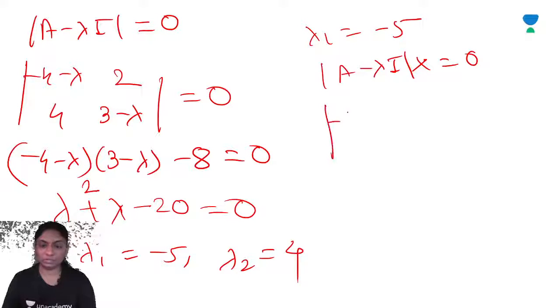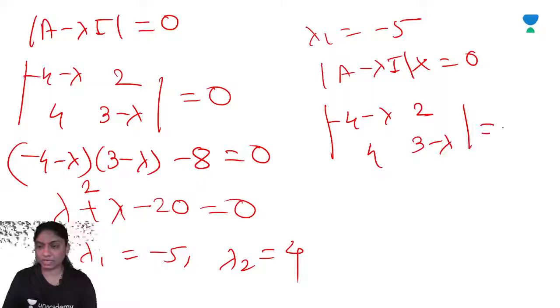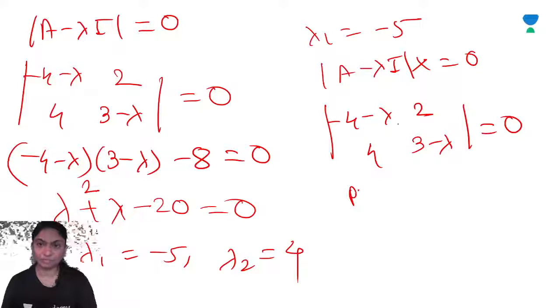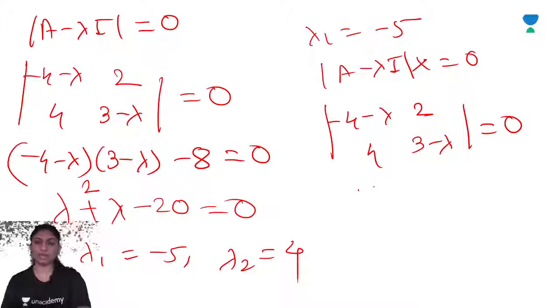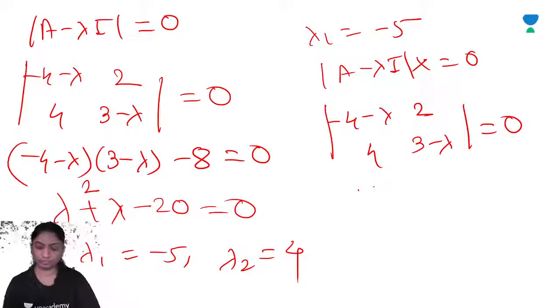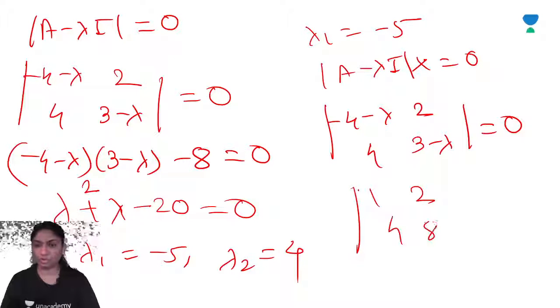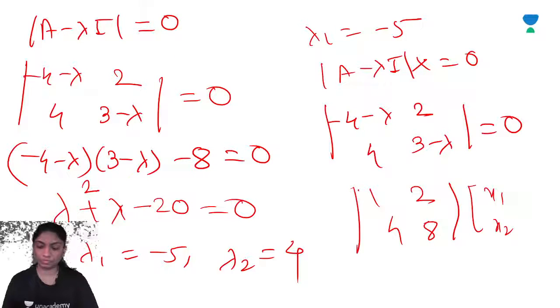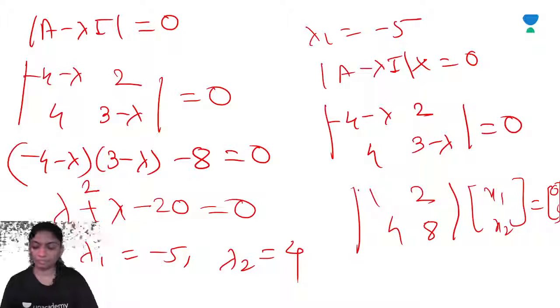So which implies minus 4 minus lambda, 2, 4, 3 minus lambda is equal to 0. So putting lambda is equal to minus 5, we will get minus 4 plus 5, so 1, 2, 4, 8 of x1, x2 is equal to 0, 0, right?